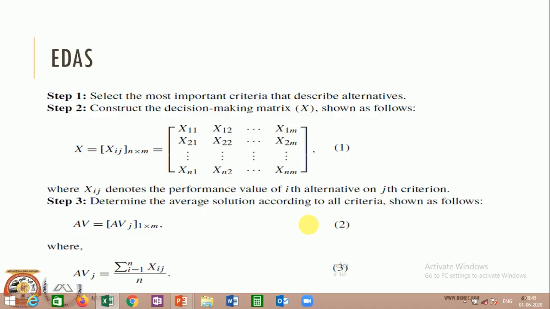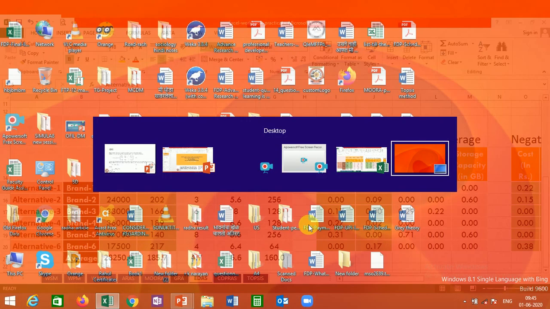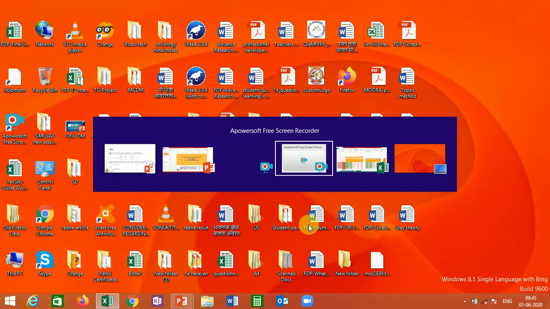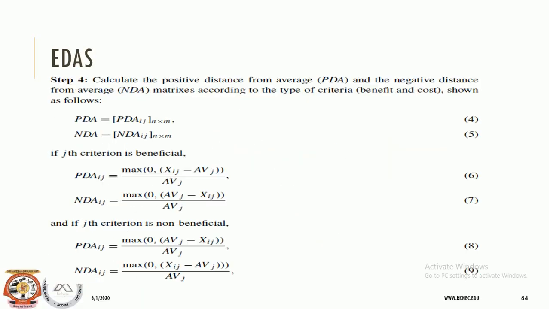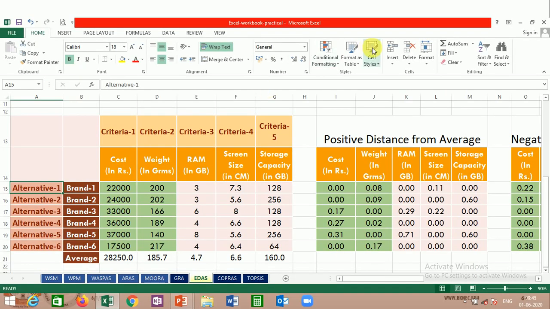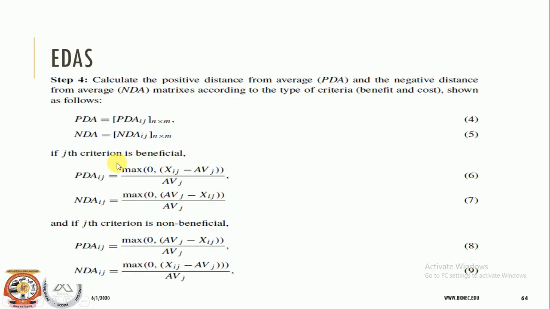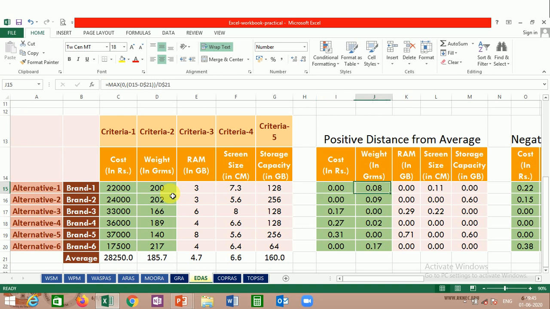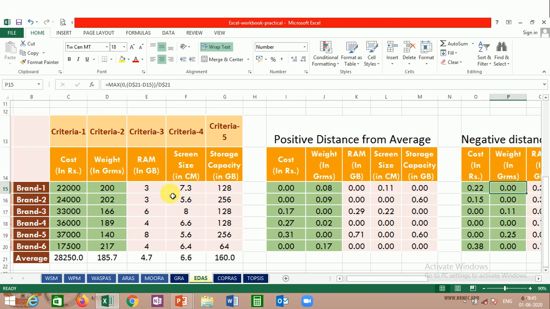Then the algorithm suggests that we should calculate the positive distance from average and the negative distance from average. So this is how we have calculated the positive distance from the average. We have used this formula only. Application of this formula has been done. So this is for positive distance and this is for negative distance.